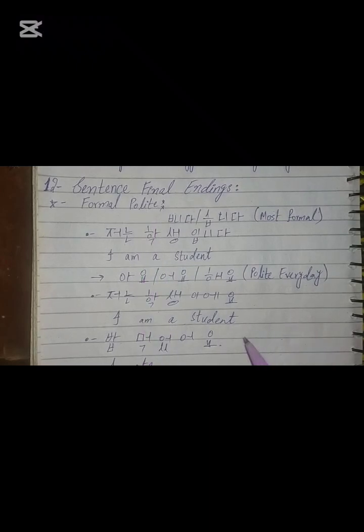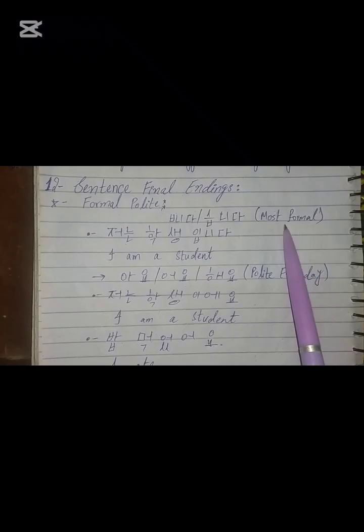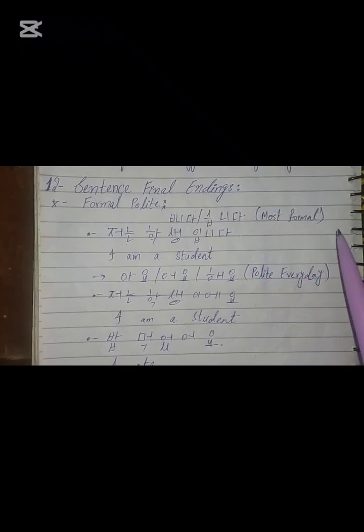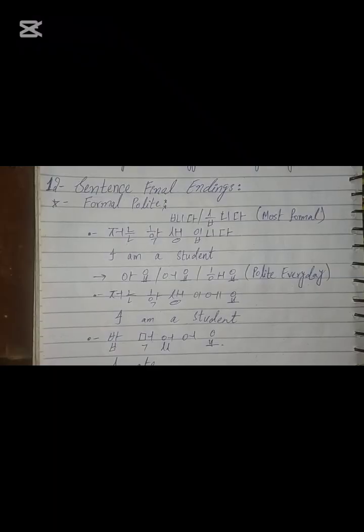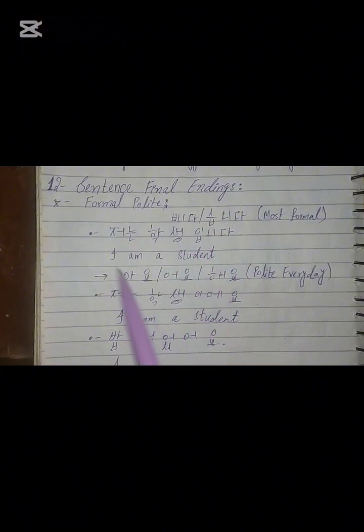First of all, we will see the formal and polite endings, which are 입니다 or 습니다. These are the most formal endings, and whenever we use these, we are talking to somebody older than us, or we are speaking on TV, in presentations, or in a meeting or something like that. So we always use these for polite and formal speech.